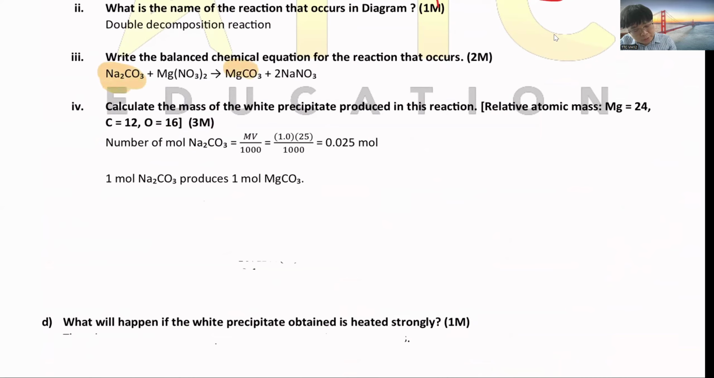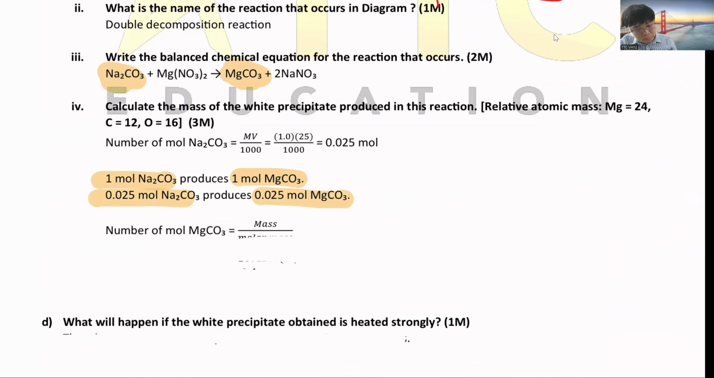Sodium carbonate ratio to magnesium carbonate is 1 to 1. So 1 mole produces 1 mole, so 0.025 will produce 0.025. After that, you find the mass of 0.025, using the molar mass of magnesium carbonate. Magnesium is 24, plus carbon is 12, plus oxygen 3 times 16. You get the mass equals 2.1 gram.